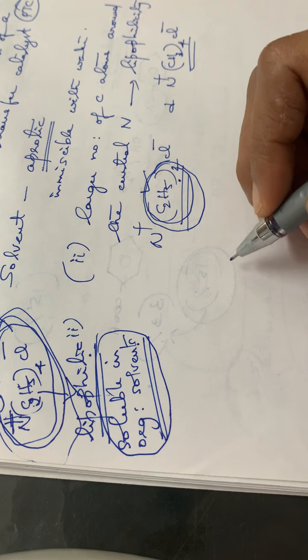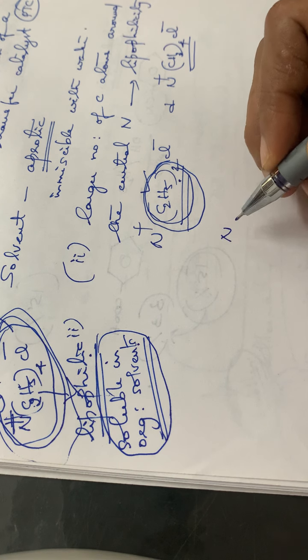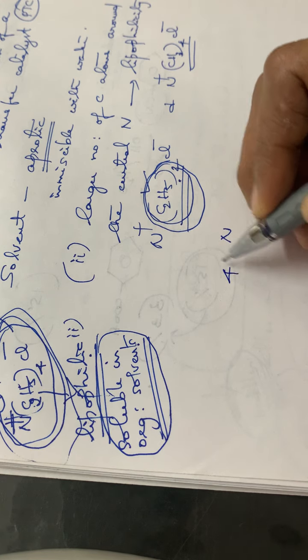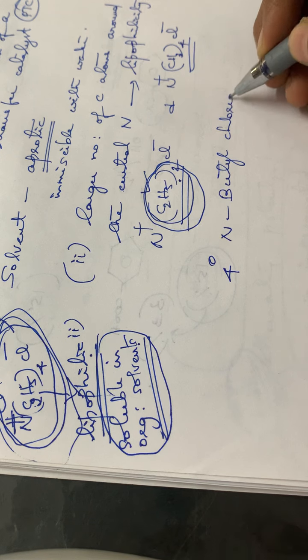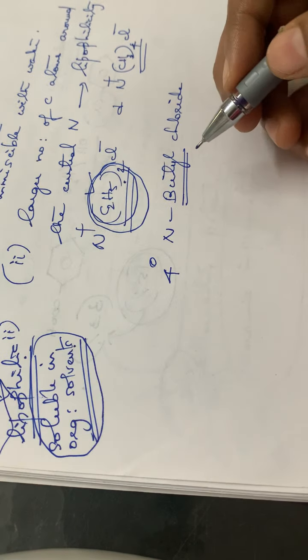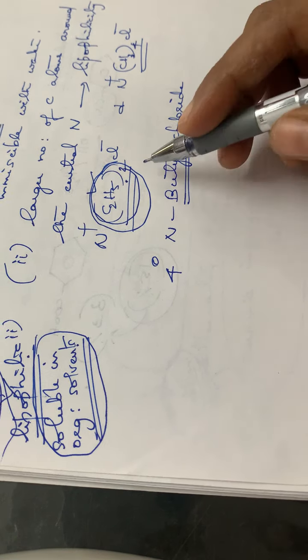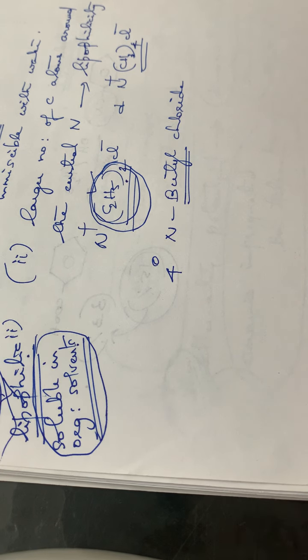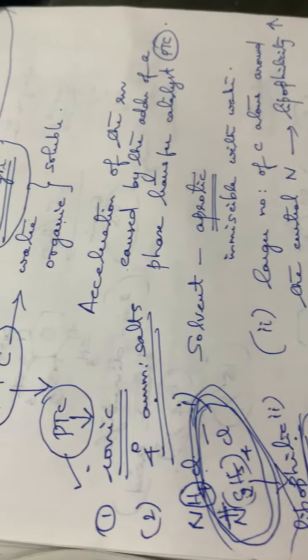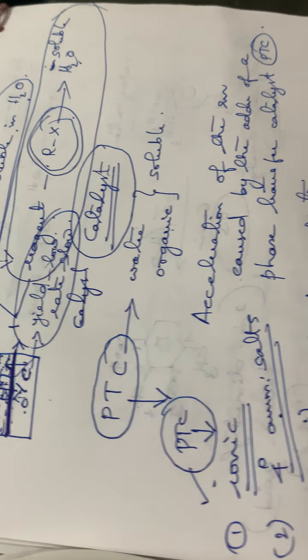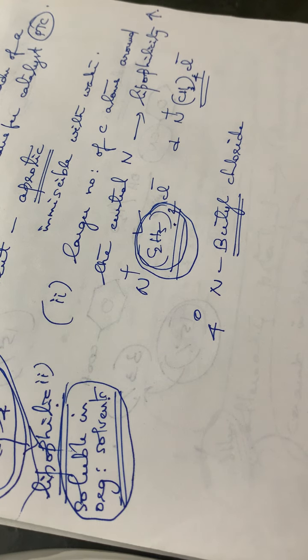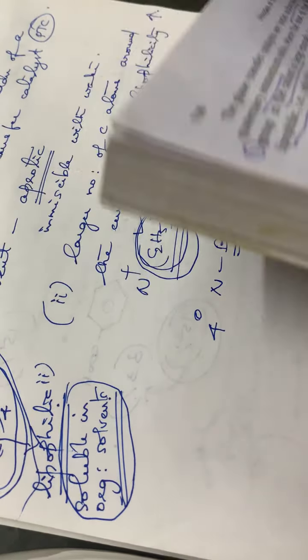And also one of the best examples given in your textbook is quaternary N-butyl chloride. Butyl means it has 4 carbon atoms, isn't it? So it will have much more lipophilicity. So these are the important points to be noted down while considering the case of phase transfer catalysis. Hope you are clear with this. It is very simple, and you also have to go through the points. Also in your textbook, some examples are there. I will be showing you.